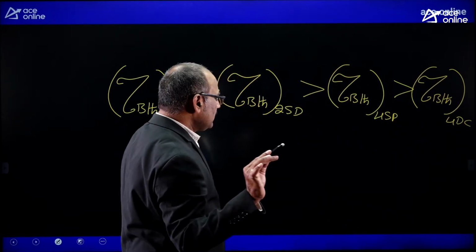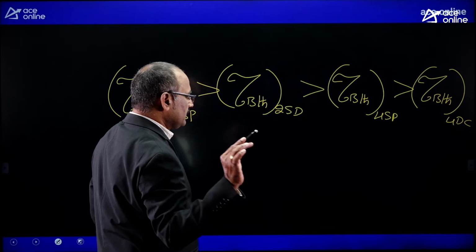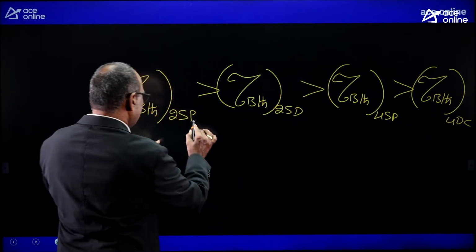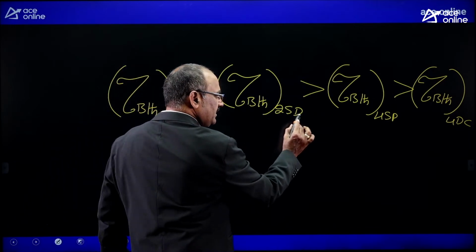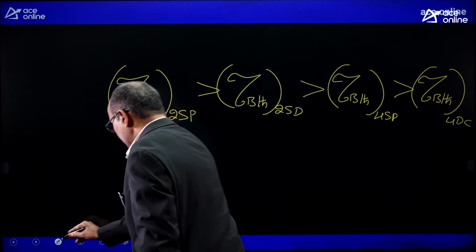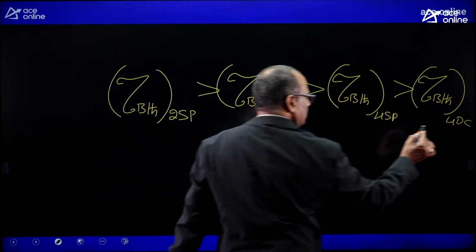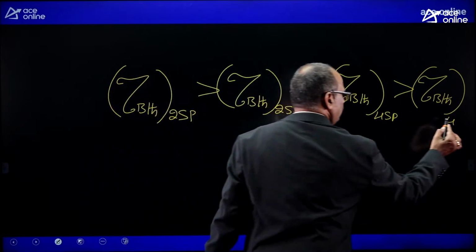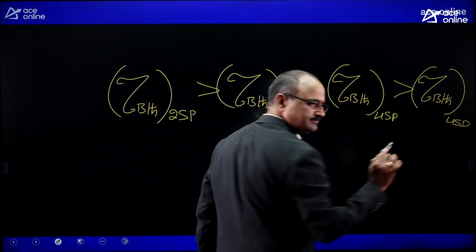From that I can conclude the order: two-stroke petrol engine, two-stroke diesel engine, four-stroke petrol engine, four-stroke diesel engine. Let me write it clearly. Your understanding is important.